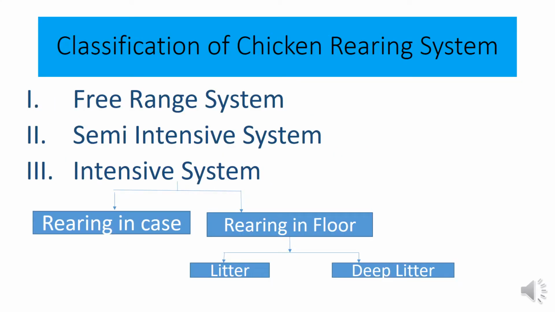Here is the classification of chicken rearing systems. Mainly, chicken rearing systems can be classified into three categories: free range system, semi-intensive system and intensive system. The intensive system is of two types: rearing in cage and rearing on floor. And rearing on floor can be of two types: the litter method and the deep litter method. This is the classification of chicken rearing systems.